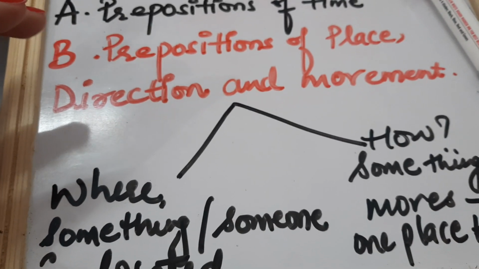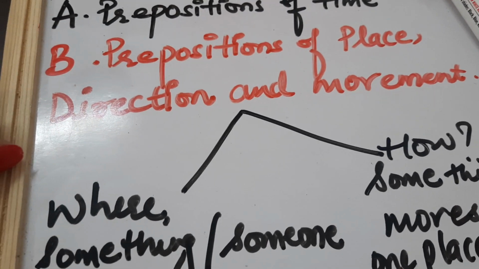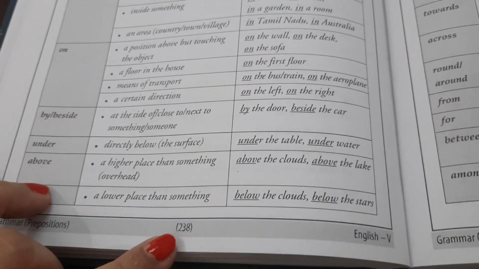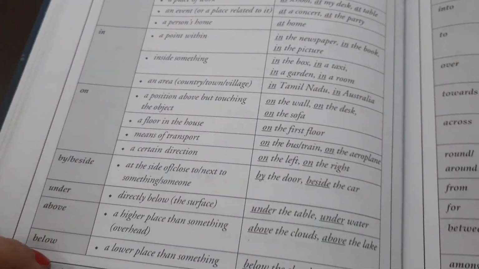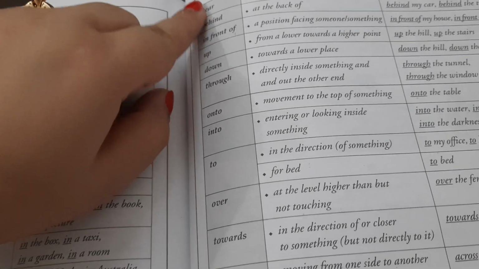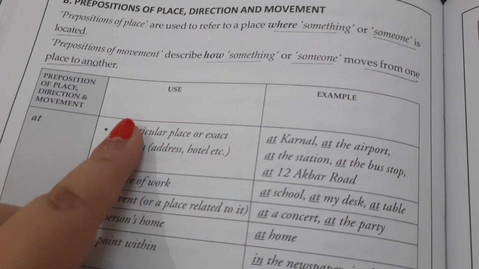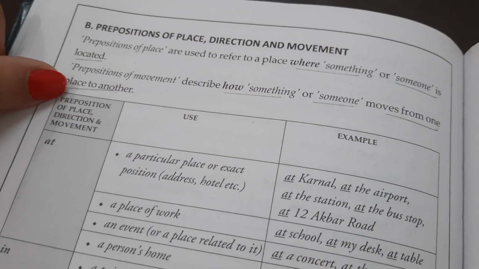And today, I am repeating, we are going to study about preposition of place, direction and movement. So let's see from your BBC Compacta. We are going to have page number 238, then page number 239. Let's have a quick look at all the prepositions we have in our hand on this side and where they are used, with one example. So that's what I just told you.